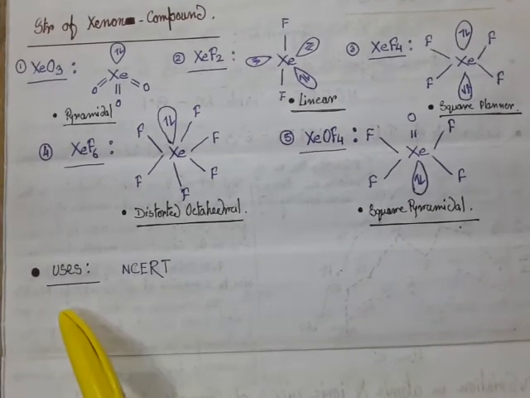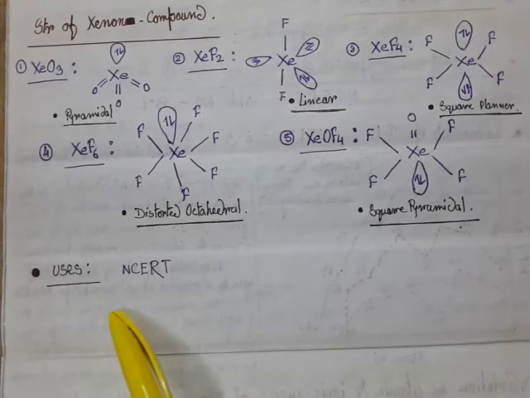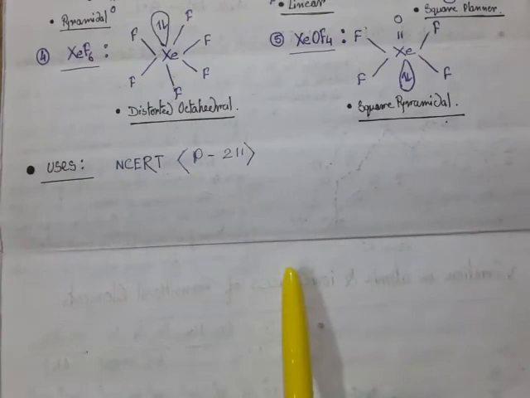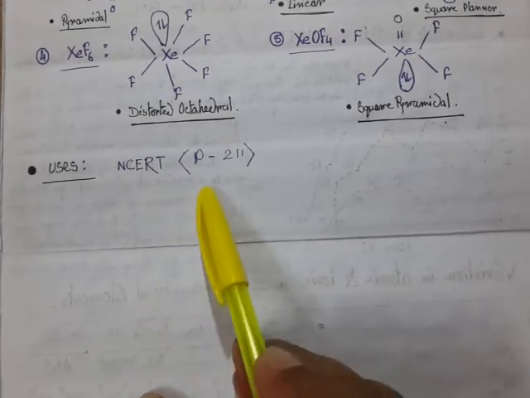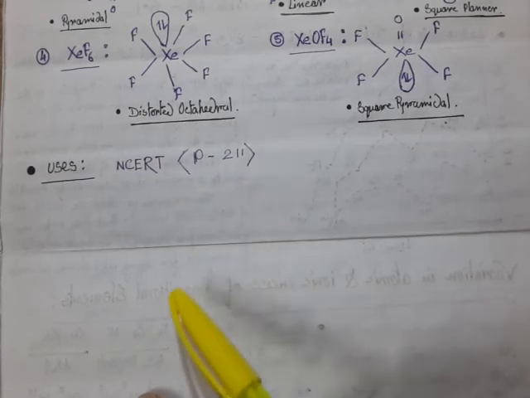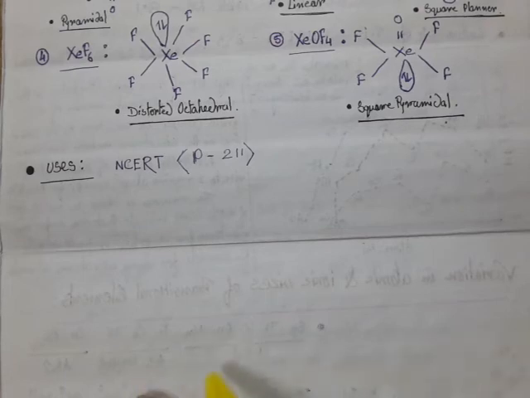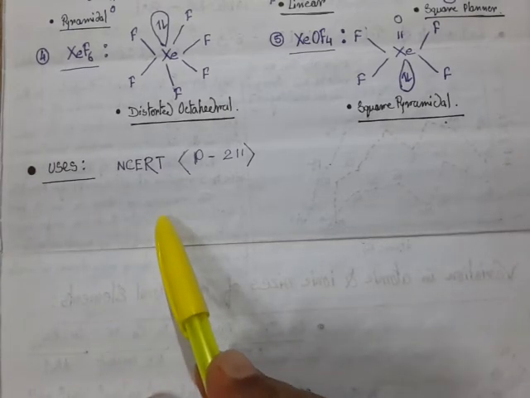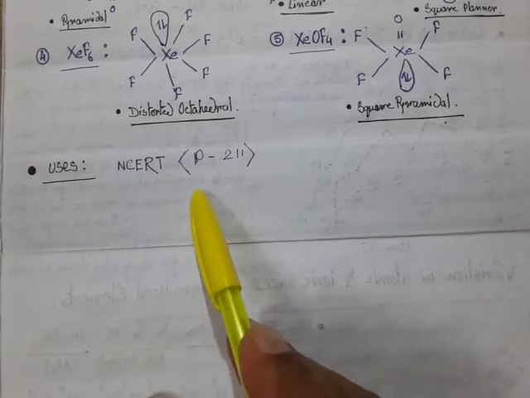Okay. Now the uses of inert gases, obviously follow NCERT. Regarding the uses of inert gases, follow NCERT page number 211. Very, very important, because uses are in the application-type portion, and application-type questions are nowadays very, very important in any type of examination. So be careful about that. Uses of inert gases are very, very important. Follow NCERT page number 211.